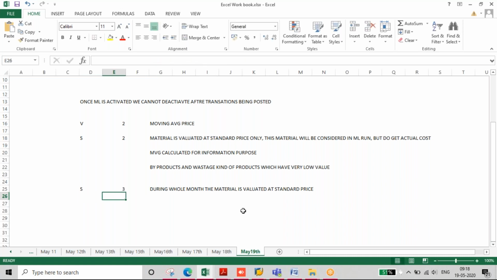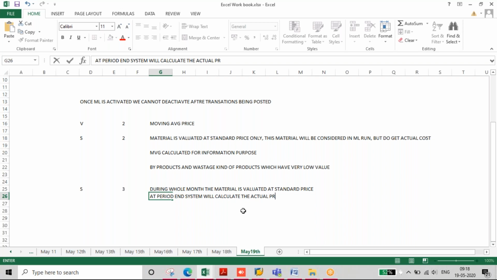Okay, and at month end, at period end, the system will calculate the actual price. In SAP terminology, we call it periodic unit price.